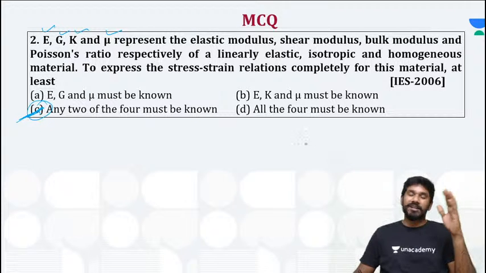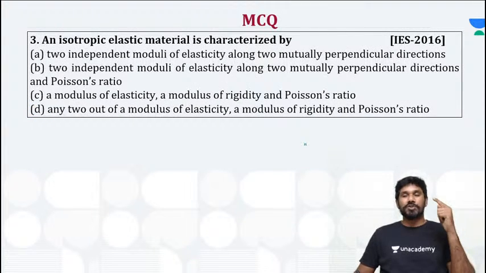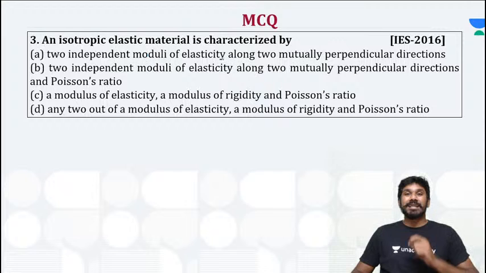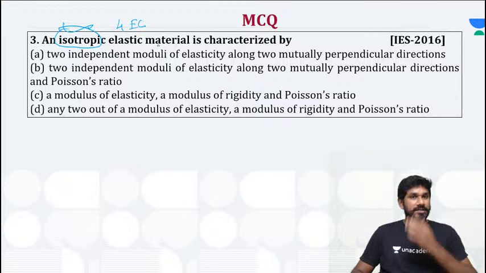So as I mentioned, another question on the same topic. It's not over. You can see here, this is also the same kind of question. An isotropic elastic material is characterized by, so remember isotropic, 4 elastic constants, right? The options given here are: option A, 2 independent moduli of elasticity along 2 mutually perpendicular directions. Option B, 2 independent moduli of elasticity along 2 mutually perpendicular directions and Poisson's ratio.